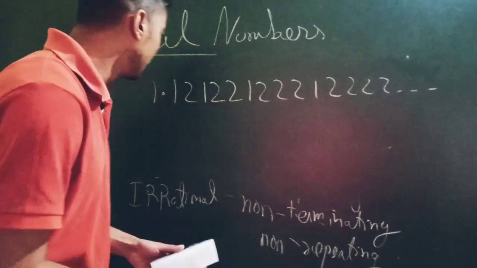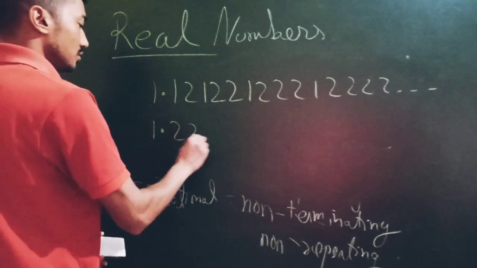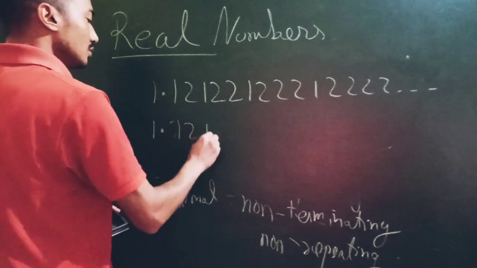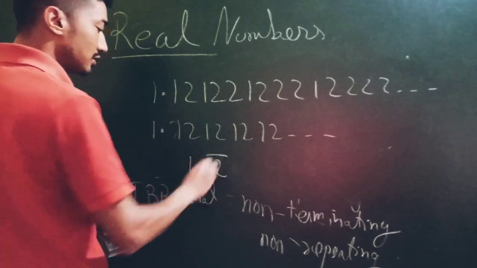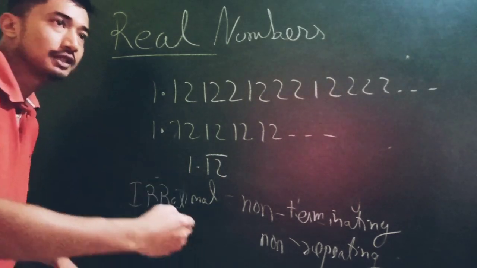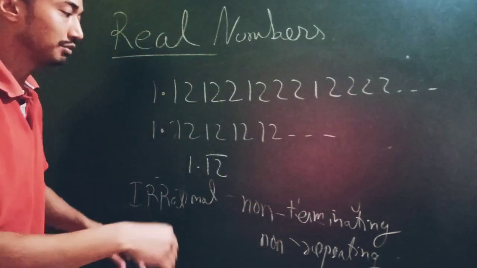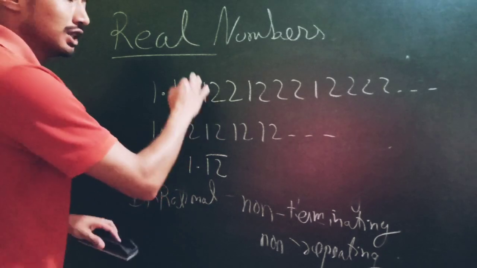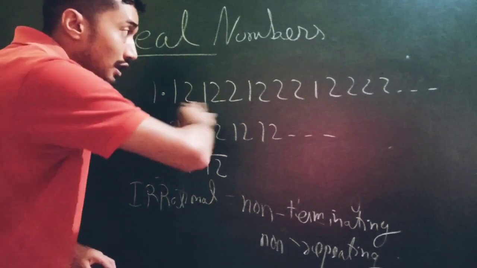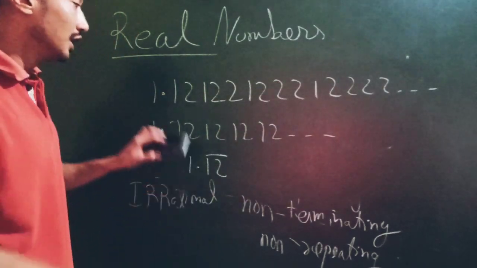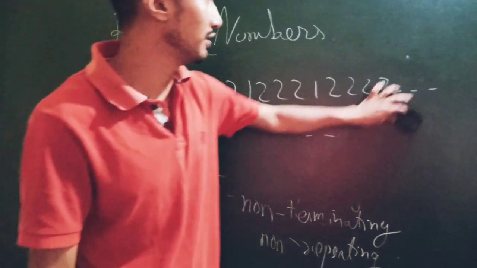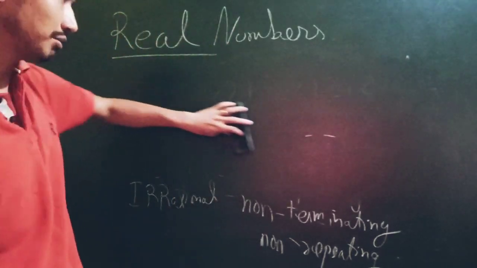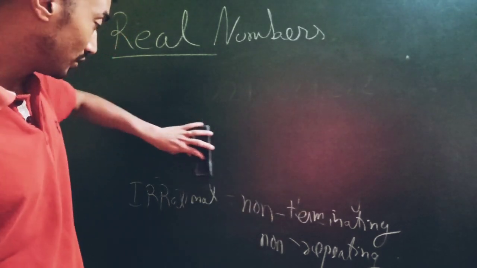The same set of numbers, for example, 1.22, 1, 2, 1, 2, 1, 2, 1, 2. In that case I can write 1.12 bar. So this is a non-terminating, repeating decimal, so it becomes a rational number. Whereas this is non-terminating and the same set of numbers is also not repeated. These are then irrational numbers. So this is the best explanation for rational and irrational numbers.